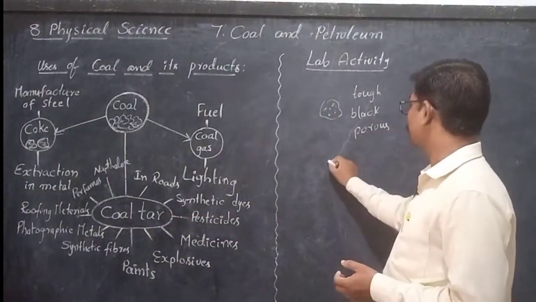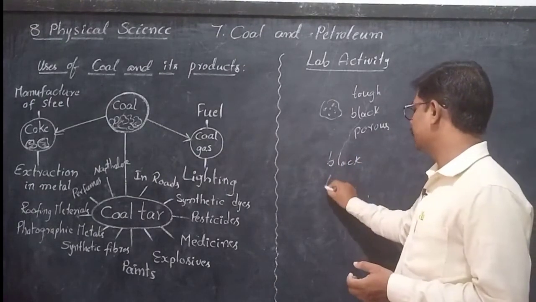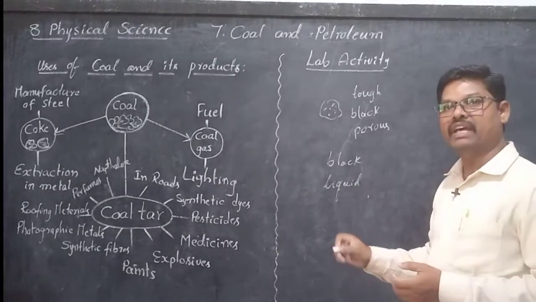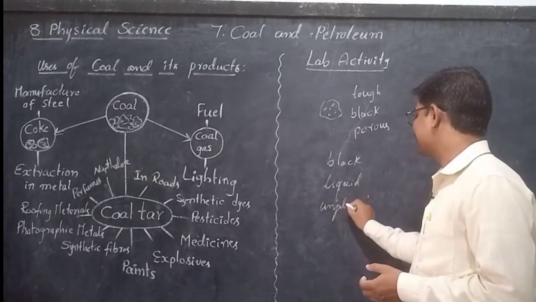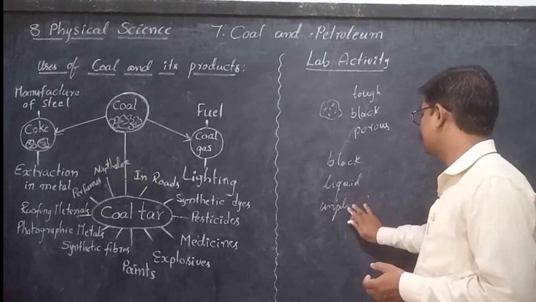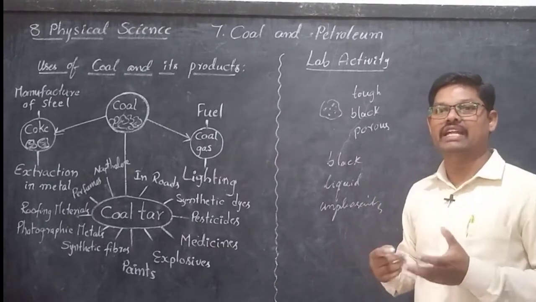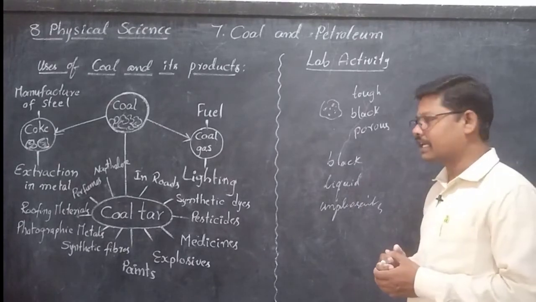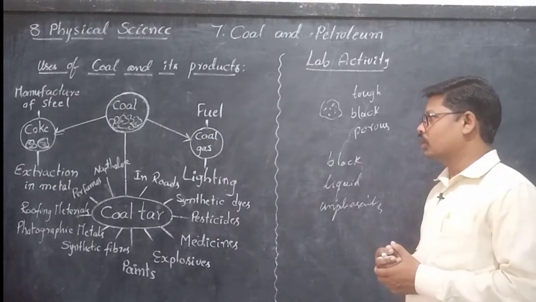Coal tar is also black in color and it is in a liquid state. It also has an unpleasant smell, that means we cannot bear the smell of this substance. So, what are the different uses of coal tar? Let us see.